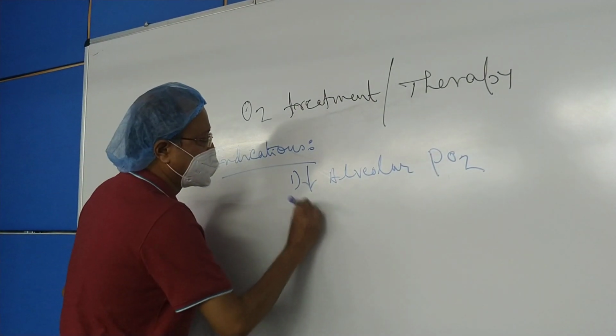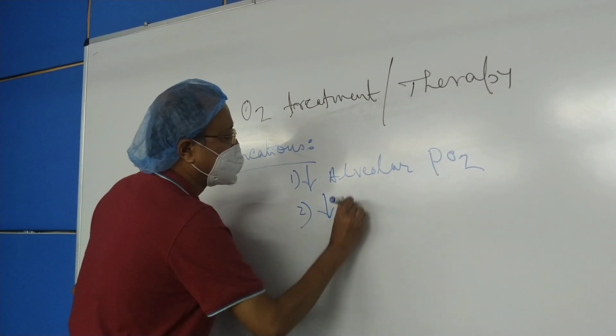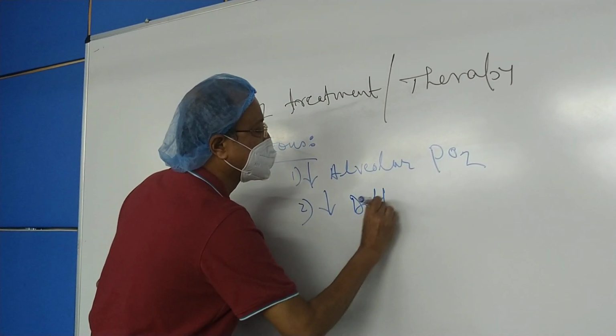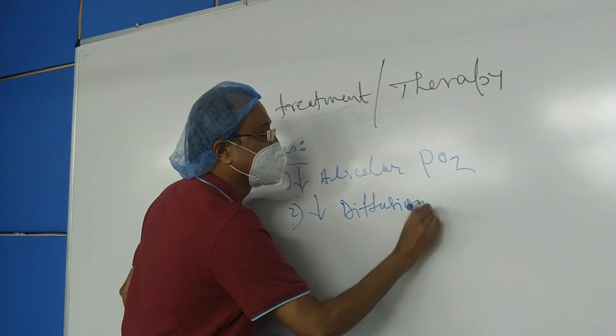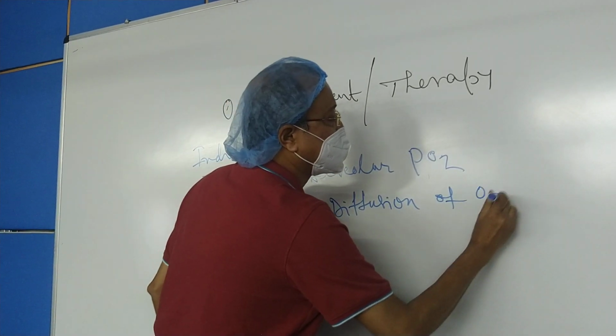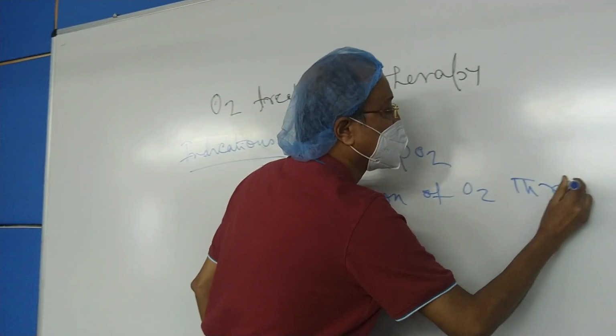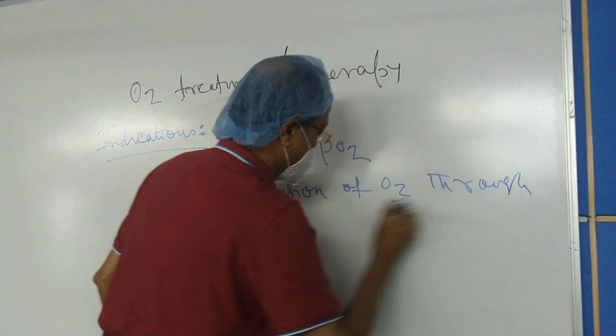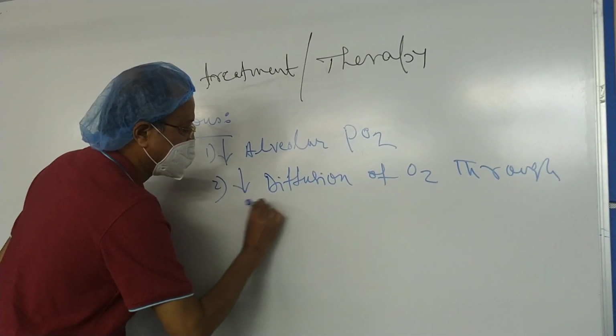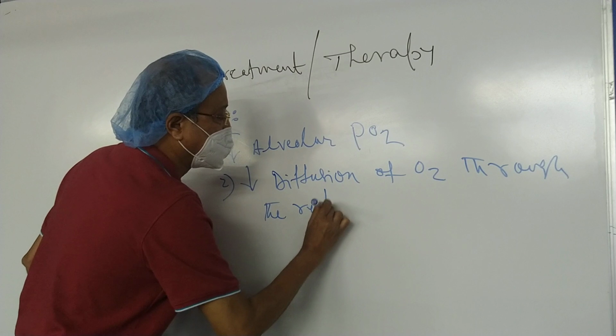Second important thing, decreased diffusion of oxygen through the respiratory membrane.